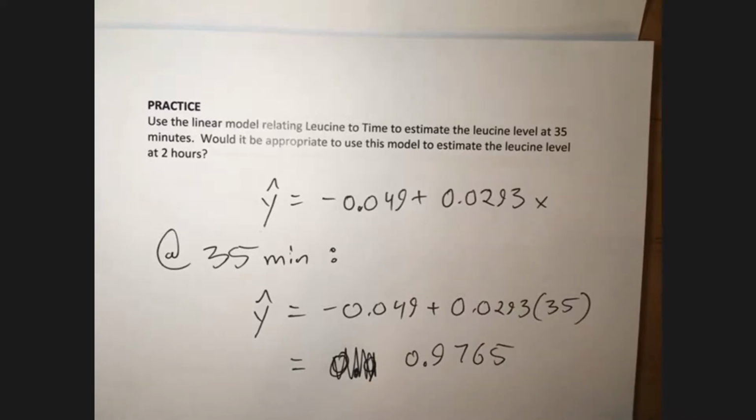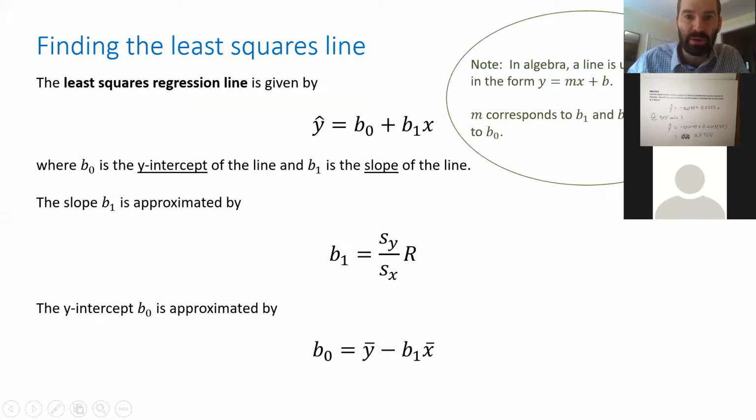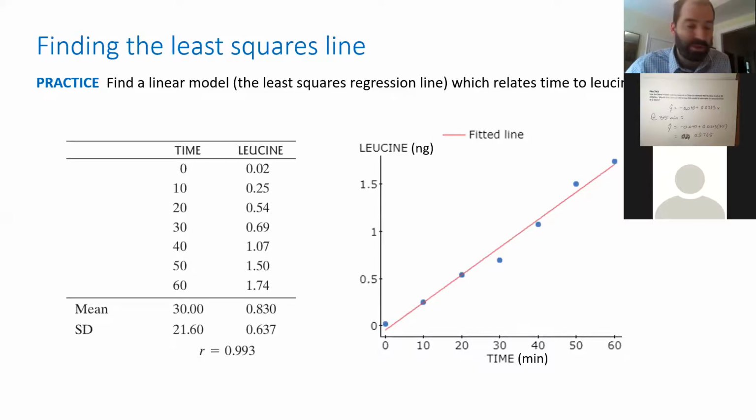Now, does this make sense? Are we extrapolating or are we interpolating? Are we just basing it inside the data? All right, let's go look at the data again. Well, look, the data includes 35, right? See, the data goes from 0 to 60.